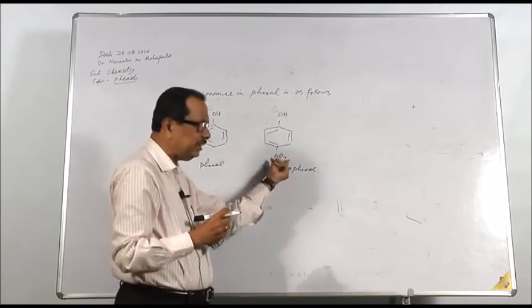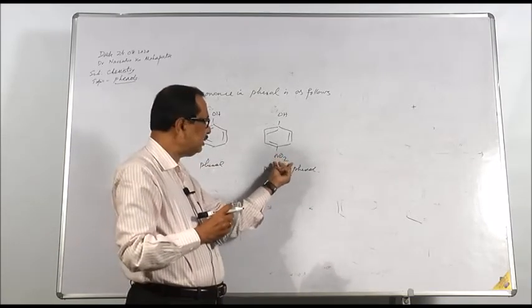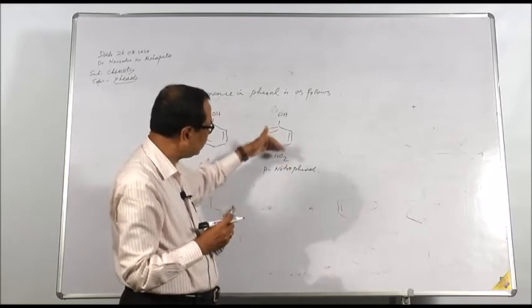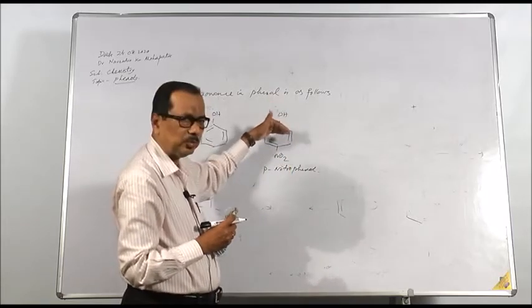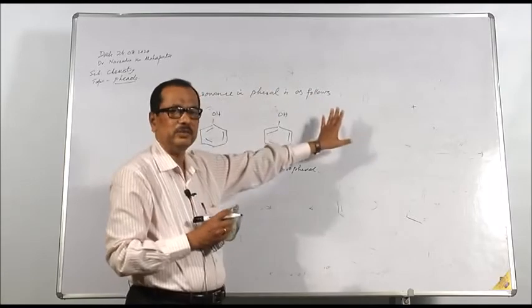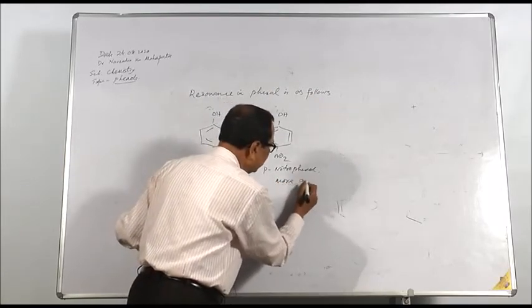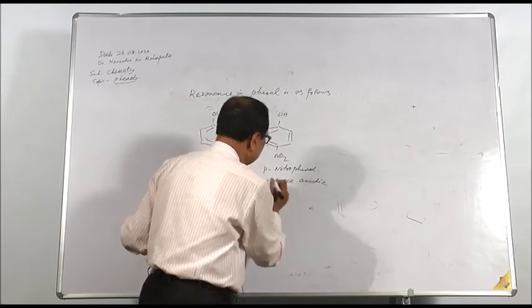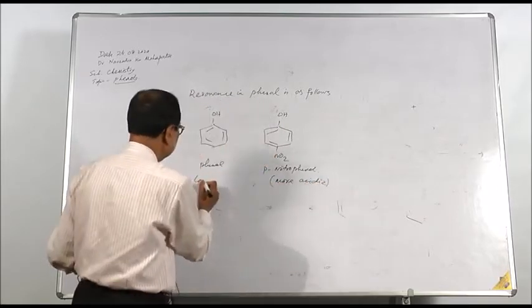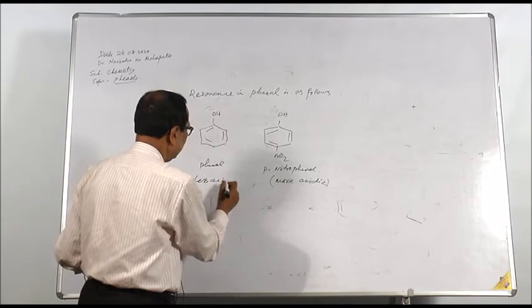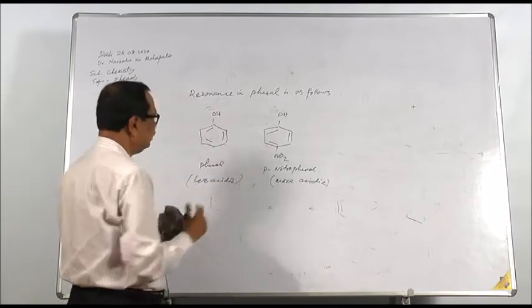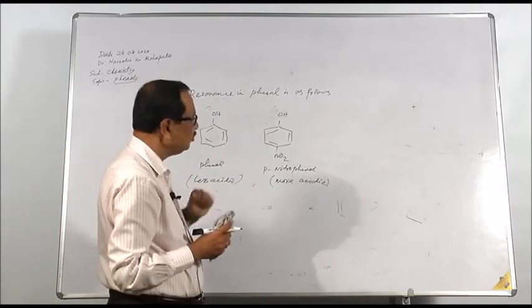The nitro group is an electron withdrawing group, so it withdraws electrons from the ring, therefore resonance occurs more and more, hence H plus ion will be released more. So that is why it will be more acidic, and phenol will be less acidic. If you compare phenol and nitrophenol, nitrophenol will be more acidic.